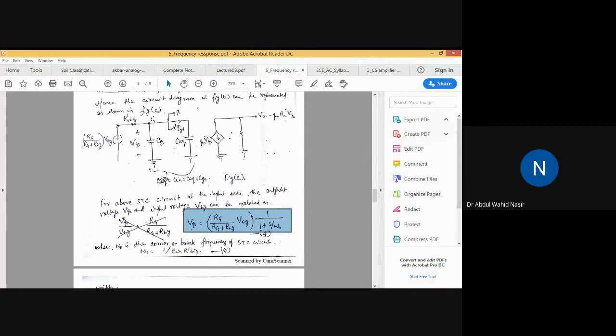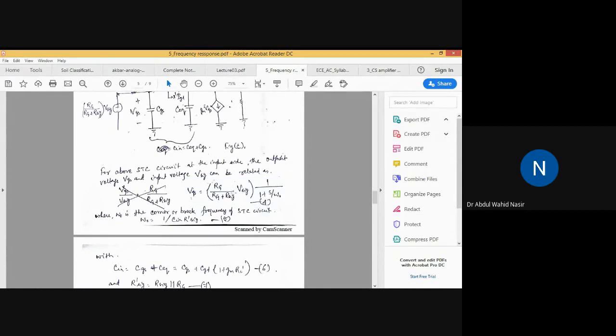Actually, if you have an RC series circuit, then we can have the voltage across the capacitor as VGS equal to V into 1 by 1 plus S by omega naught, where omega naught is equal to 1 by C in into R dash SIG. So from where do you get this equation? If you simply analyze the circuit using the S variable, then you can get this equation.